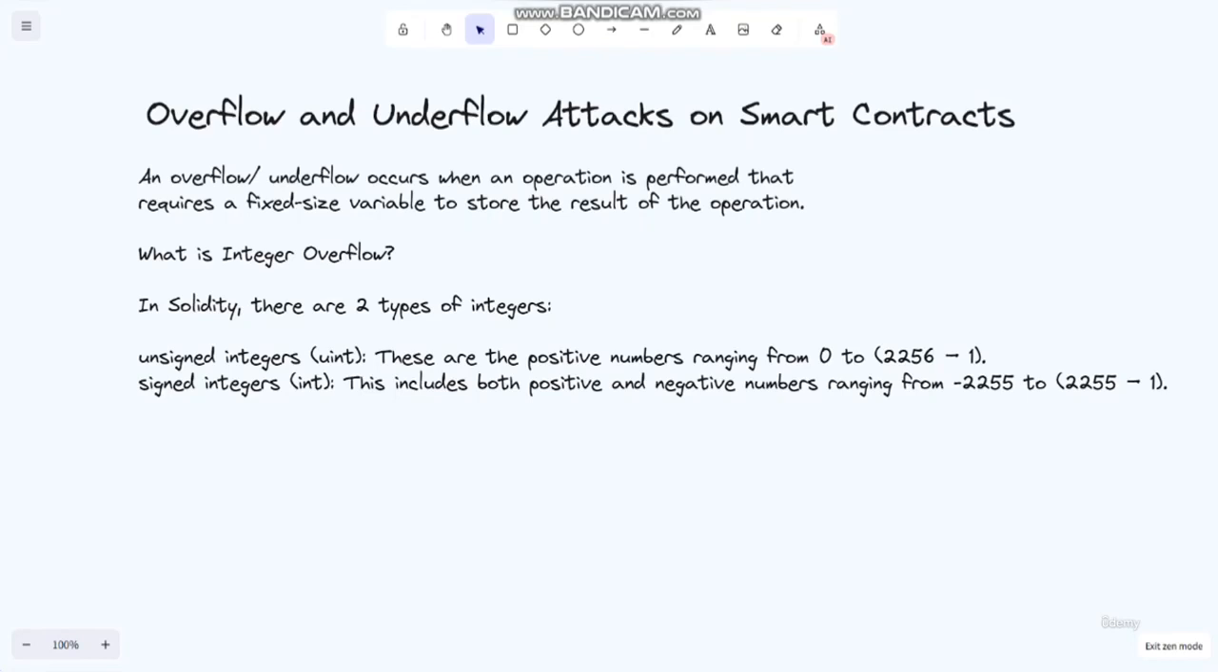An overflow and underflow attack happens when an operation is performed that requires a fixed-size variable to store the result of the operation. The next question is, what is integer overflow? We have two types of integers: unsigned integers and signed integers. Unsigned integers are the positive numbers ranging from 0 to 2^256 minus 1, whereas signed integers include both positive and negative numbers, ranging from